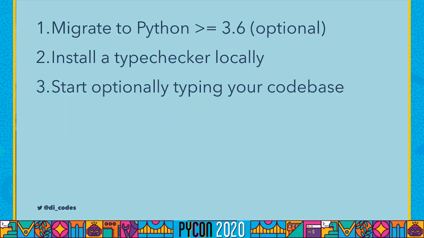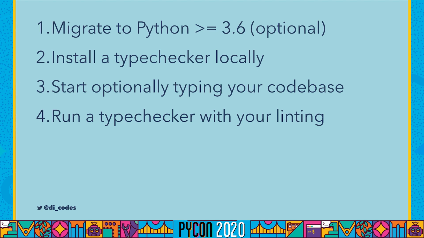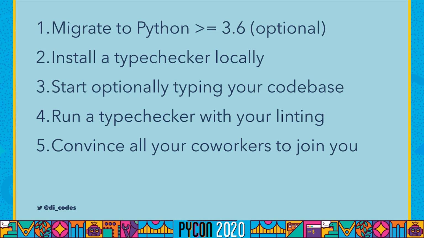Step 3, start optionally typing your codebase. Start with your hairiest files or the easiest to type files. Don't try to do it all at once, and remember, it's gradual for a reason. Pick critical areas and then start there. Step 4, run the type checker with your linting and run linting in CI, which you should probably be doing anyways. And 5, convince all your coworkers to join you. If you need help convincing them, you can just show them this talk on YouTube.